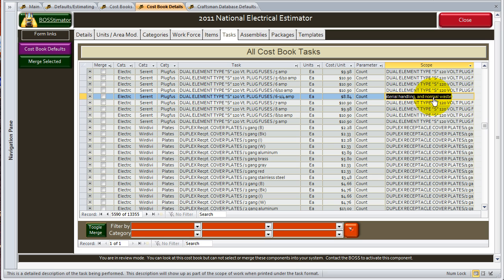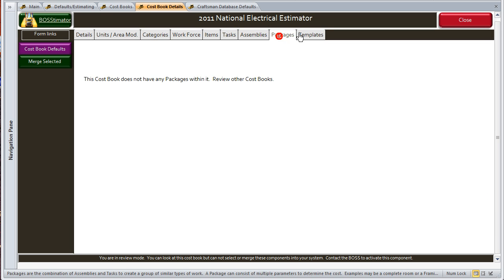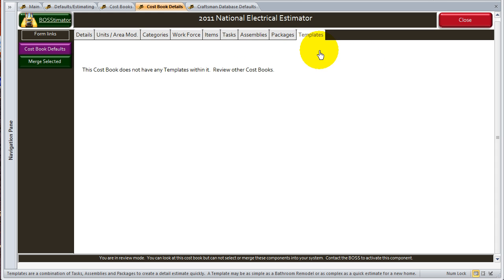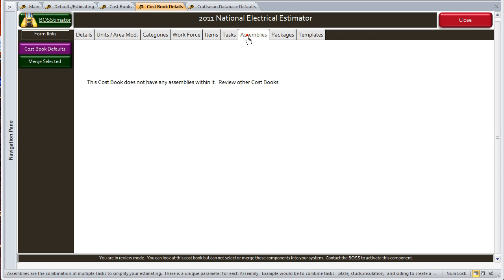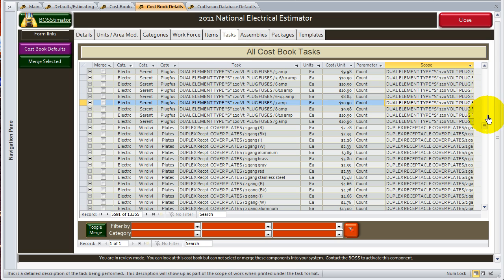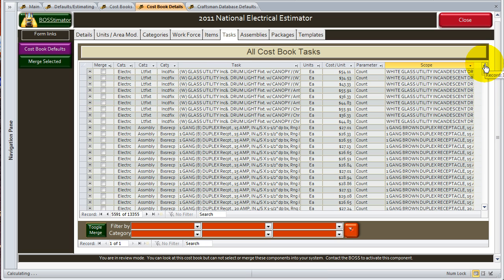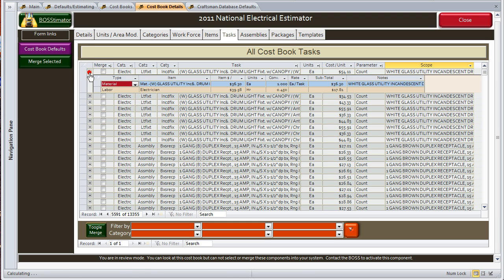And you can look through this and see that there's a whole bunch more information that goes along with this individual task. This cost book doesn't have any assemblies, packages, or templates associated with it, so that basically makes up the cost book. Let's get back into one though real quick, and I'm going to go all the way up to the top so it's easier to find it, and go to the very top one.